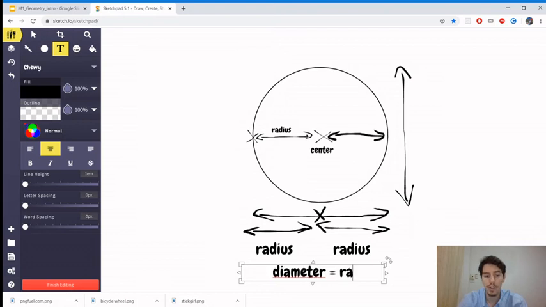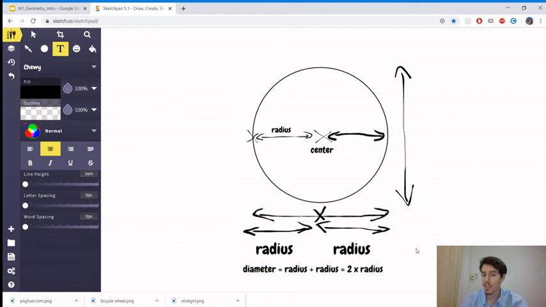The diameter is the radius plus the radius, or 2 times the radius. Okay, the diameter is 2 times the radius. And now we see the dimensions that we want to find, the length or the width, is actually the diameter, and the diameter is 2 times the radius.